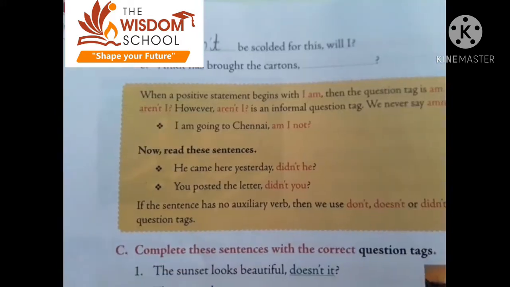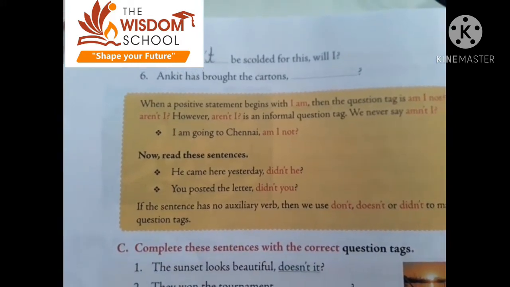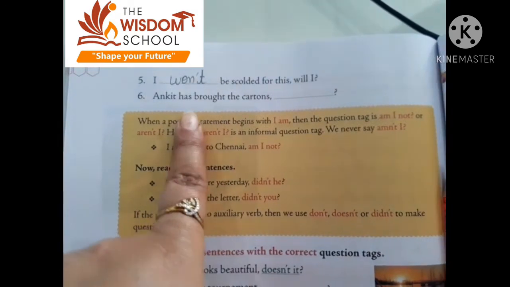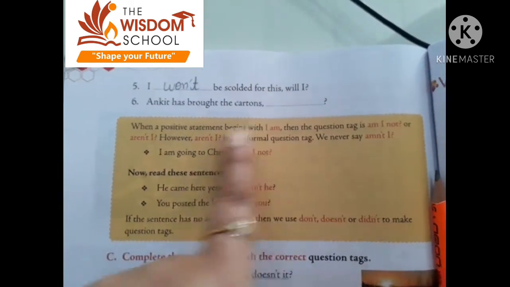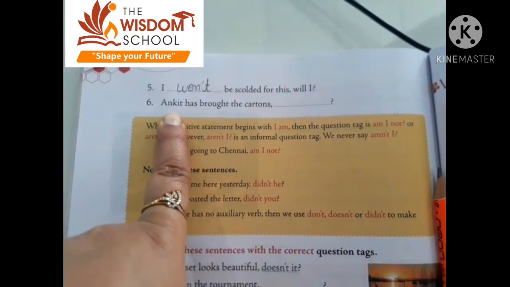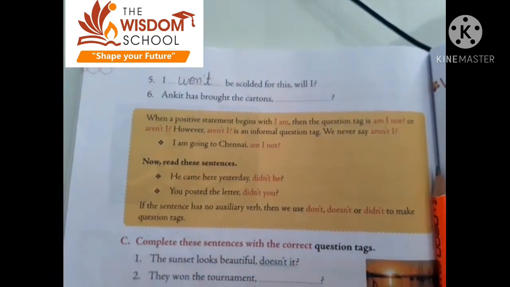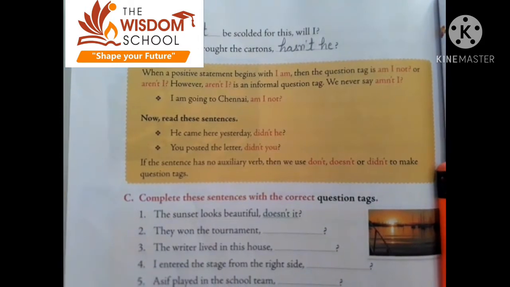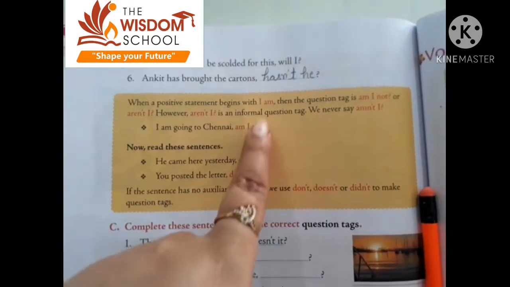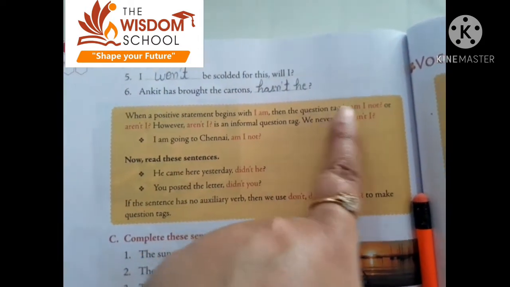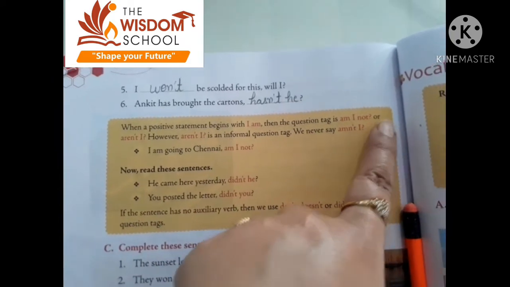Start to write. Sixth, Ankit has brought the cartoons. Has, so our tag will be hasn't. Ankit is a boy. For Ankit, we will use the pronoun he. Hasn't he?